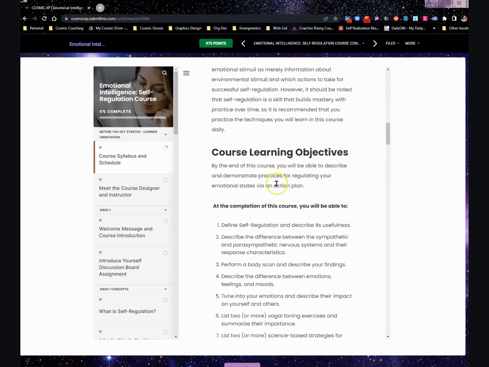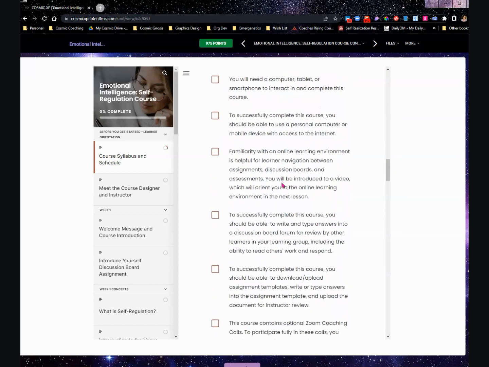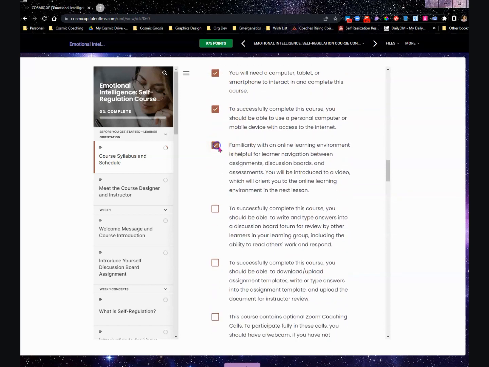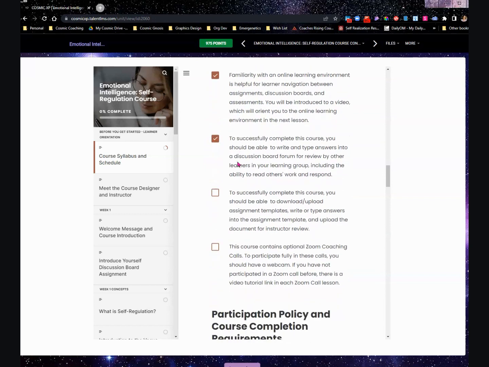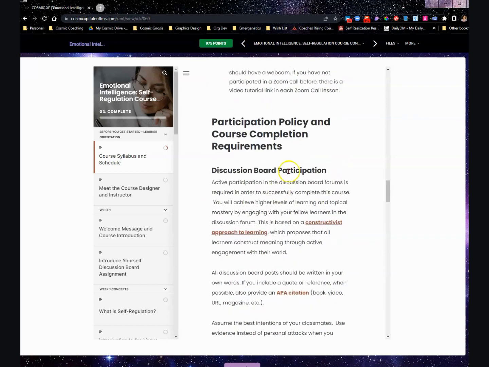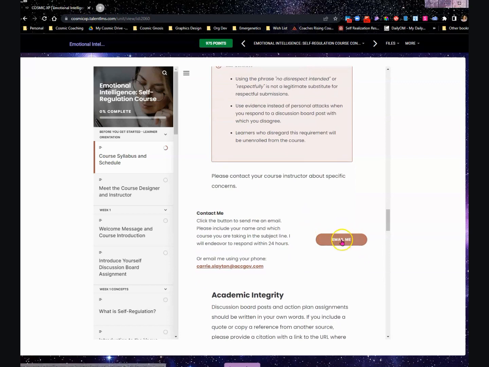There's the course overview, course learning objectives, prerequisite course knowledge, the technical requirements. When you see checkboxes like this, you may interact by checking them, however, it is not required, except when there is an assignment that comes up that asks you to check them. Participation requirements, contact me.